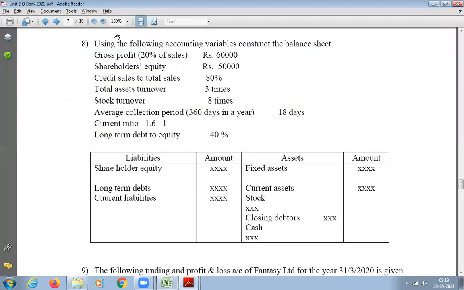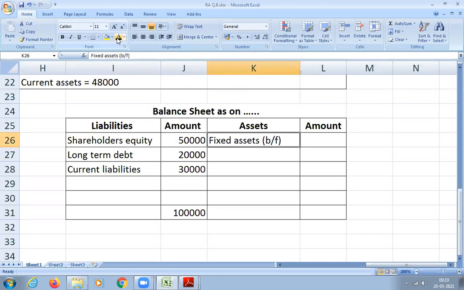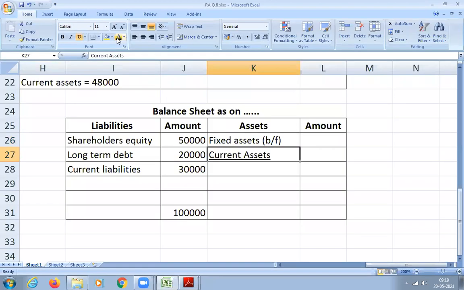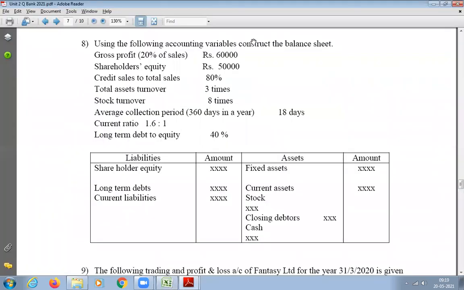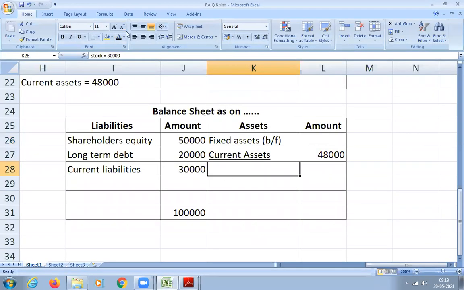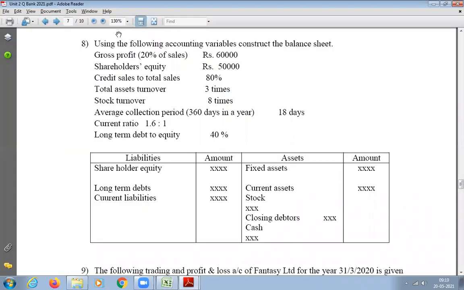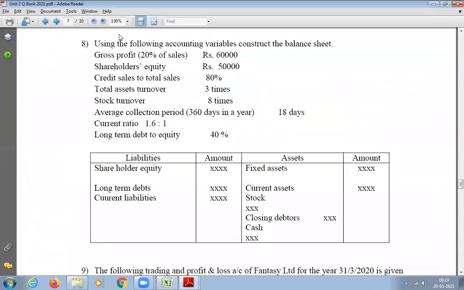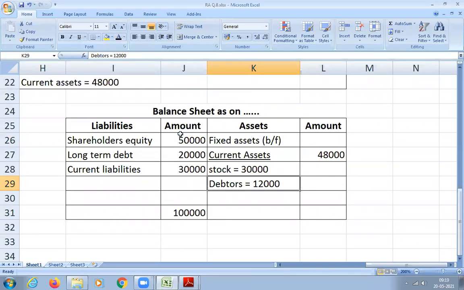Now come to the asset side. Fixed assets, how much is fixed assets? I don't know, leave it as it is for now. Then current assets: how much did we get? 48,000. Under current assets, we have to write stock. How much? 30,000. Next, closing debtors: 12,000. And next we have to find out cash. How much is cash? 6,000. How did we get 6,000?